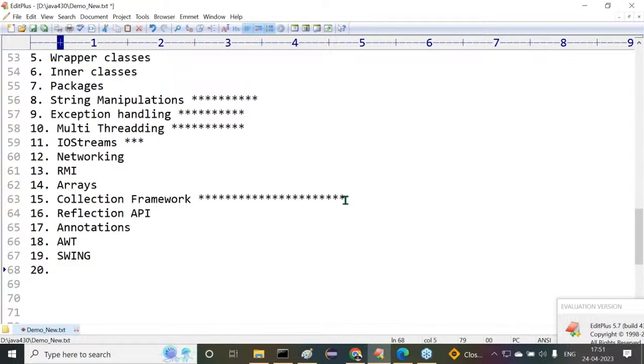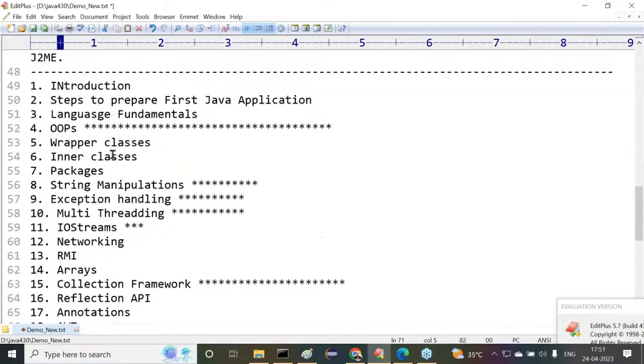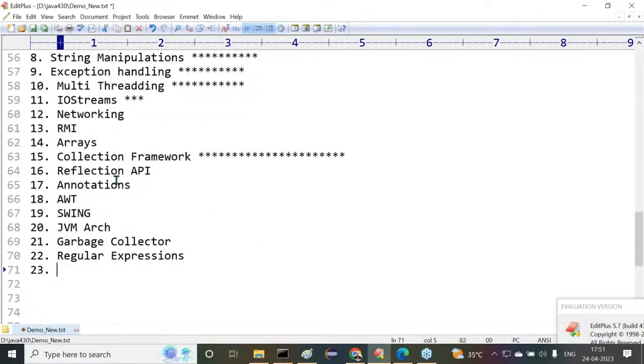After completion of this, the next one is JVM architecture. After JVM architecture, we are going to understand the garbage collector. After the garbage collector, next are regular expressions. After regular expressions, another topic. Now here, another content, introduction, inner class I covered. Okay, fine. JVM architecture, garbage collection, regular expressions, internationalization. Then after completion of internationalization.